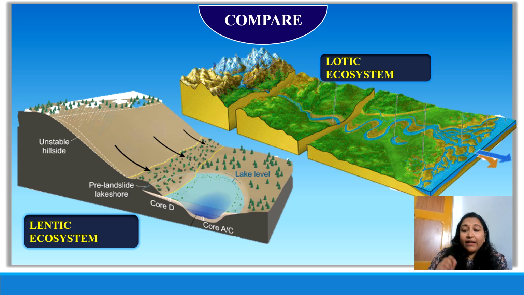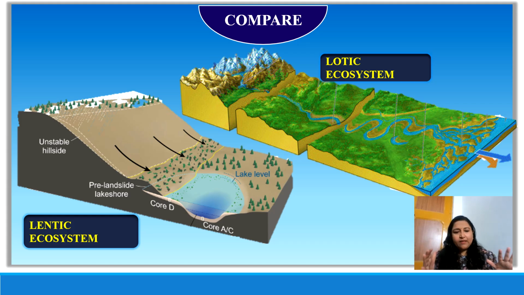Then the second example: if we take a look at the morphometry of these two, usually the lotic ecosystems are shallower and narrower. However, lakes can be very deep, especially larger lakes like Lake Baikal or the Caspian Sea. They have a great depth and can be very wide as well.